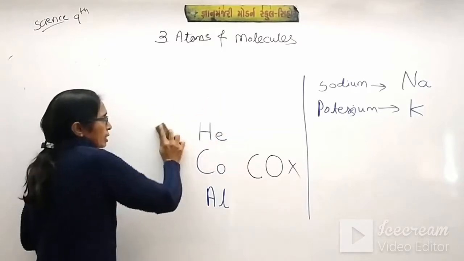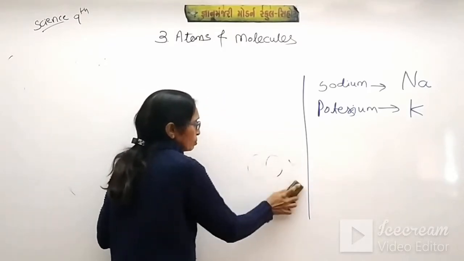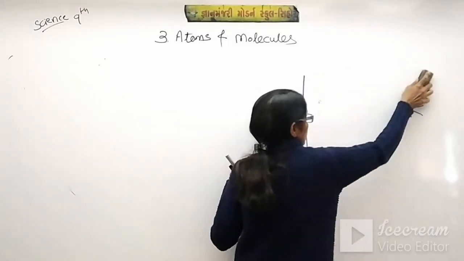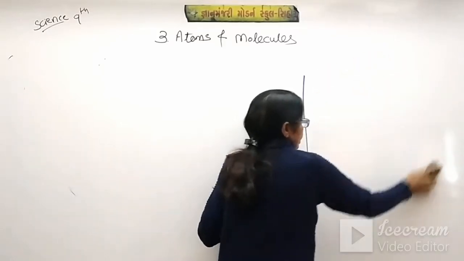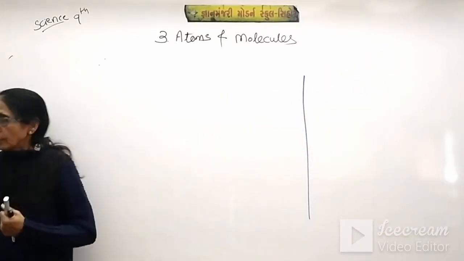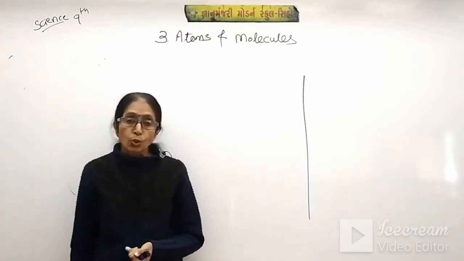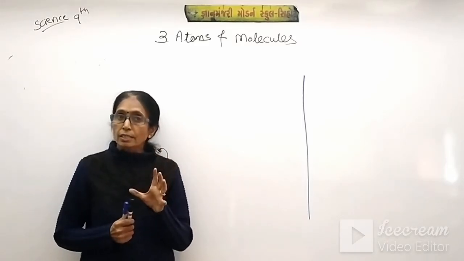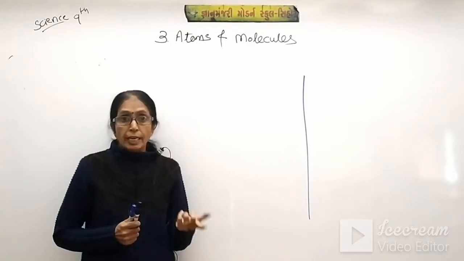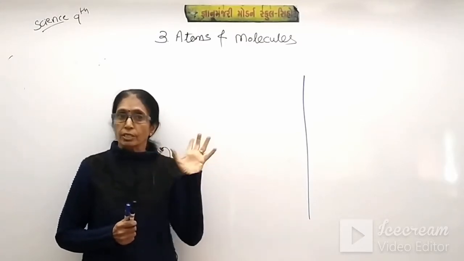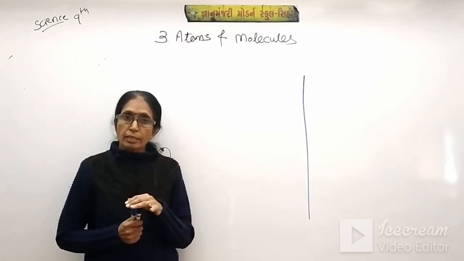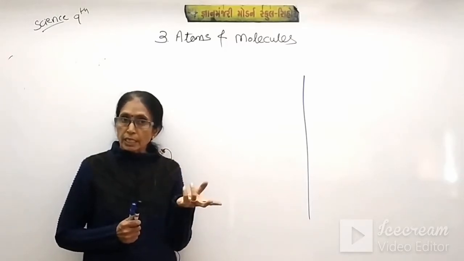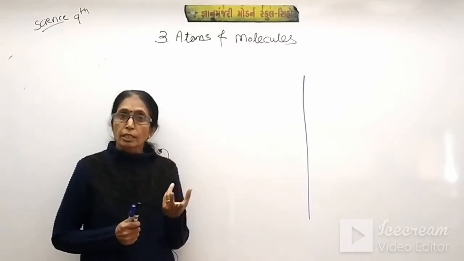What is mass and what is weight? The difference between mass and weight we learned in the previous chapter, chapter number 10, gravitation. In many ways we have differentiated between mass and weight. What is mass? Mass is the quantity of matter in the body and it remains constant everywhere in the universe. And what is weight? Weight means the gravitational force acting on that object. So these two are different quantities and the weight changes as per the place.